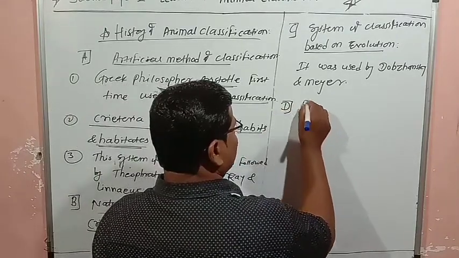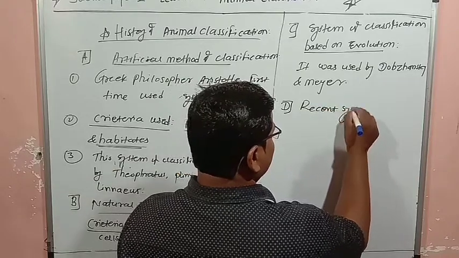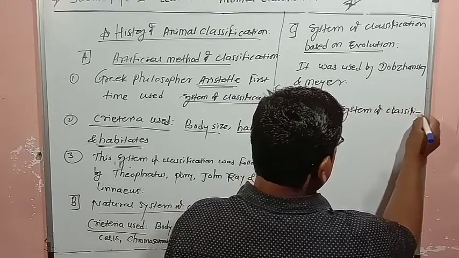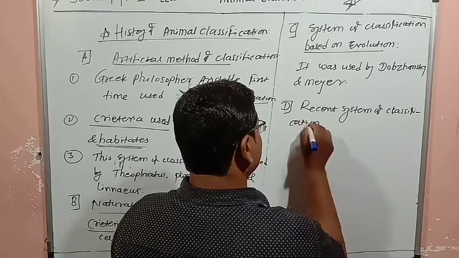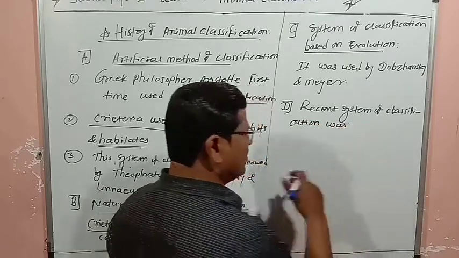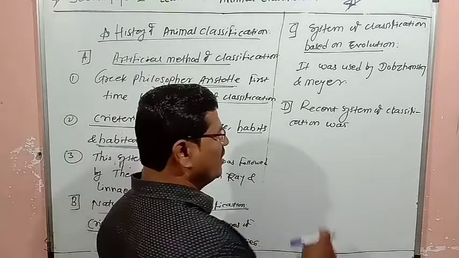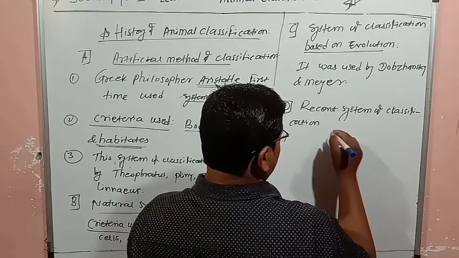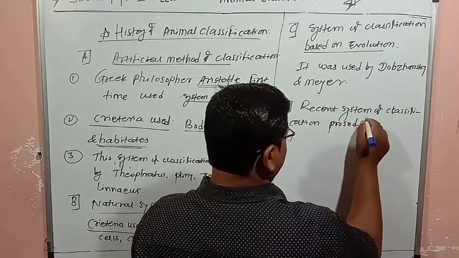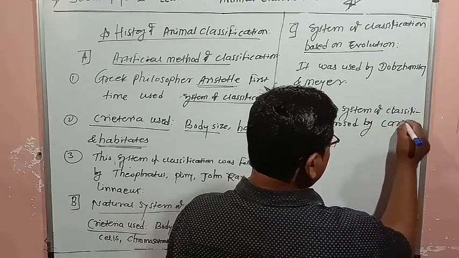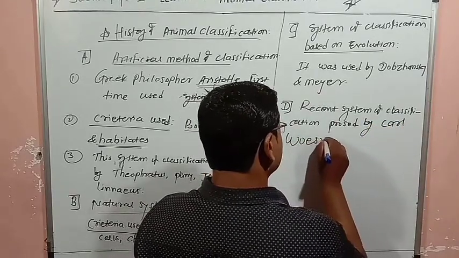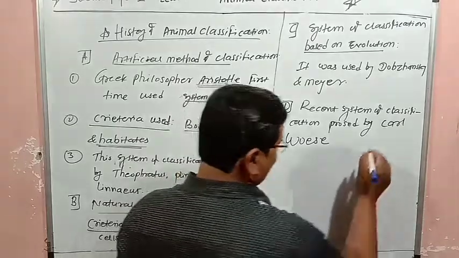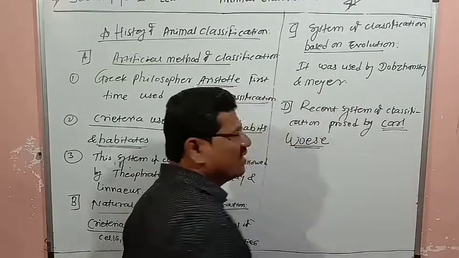A recent system of classification is proposed by Carl Woese.